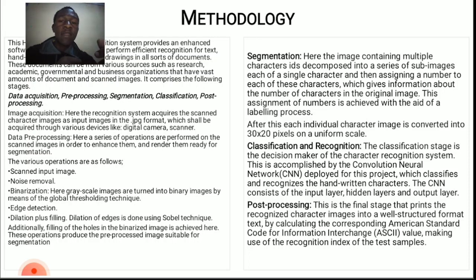In data acquisition, we have to get the data from various sources, and then we feed it into the algorithm. In pre-processing, those are the steps involved in organizing the data, either cleaning it, exploratory analysis, and the like. In segmentation, that is splitting, let's say you have a full sentence and we are trying to do recognition, you're trying to chop it into letter by letter, or if there are multiple lines, line by line, then letter by letter, and then being able to do the recognition.